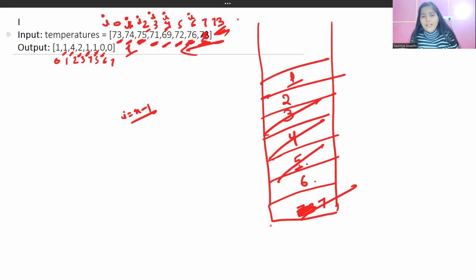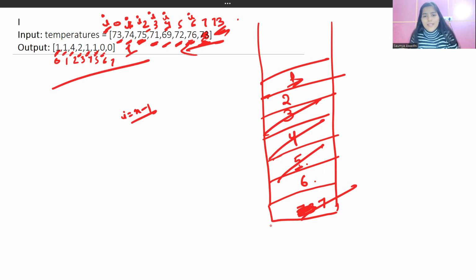We will come to 73. Then 73 is obviously also lesser than 74. Then again we got a warmer temperature, right? So 1 minus 0, and i is pointing to 0. 1 minus 0 is what? 1. So 1 is going to be stored in our output array. So we have gone through all the elements. So yes, we got our resultant array.